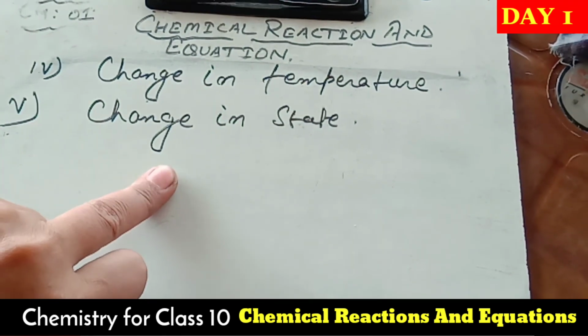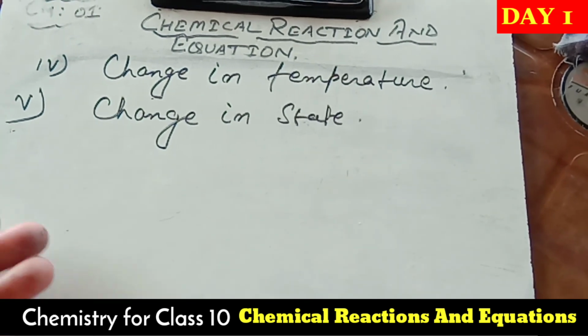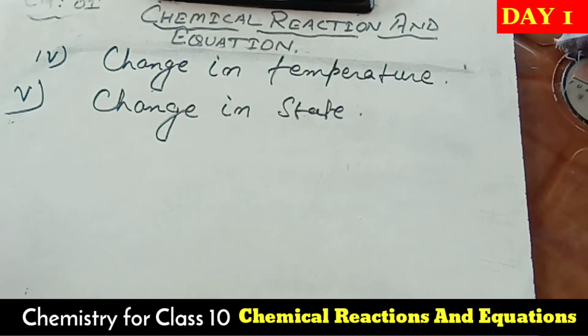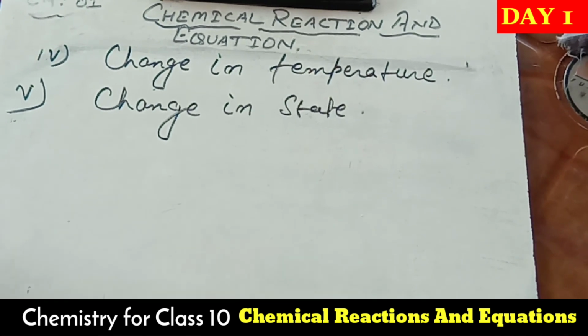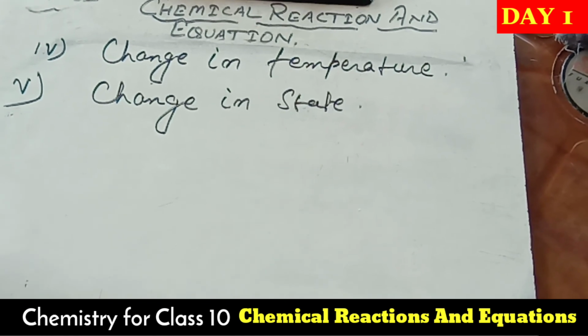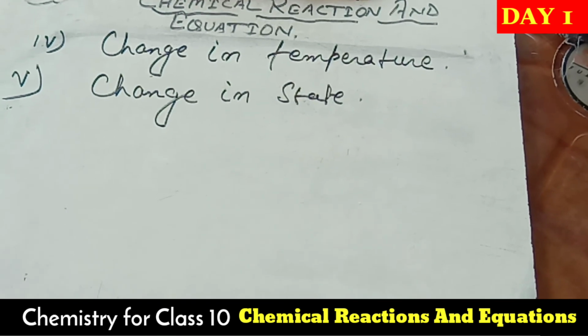During the chemical reaction, suppose reactants are in the gaseous state and form a liquid. I gave the example of the formation of a water molecule. Now we have to go through each characteristic and see how we can prove that it is really a characteristic of a chemical reaction.